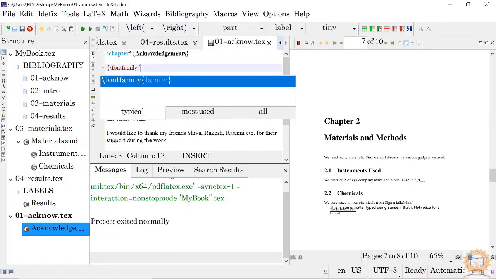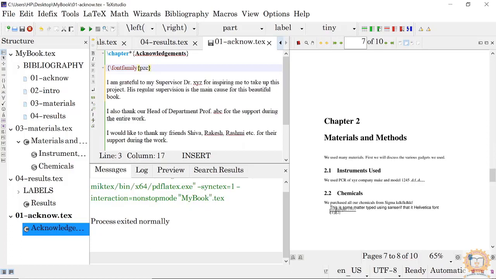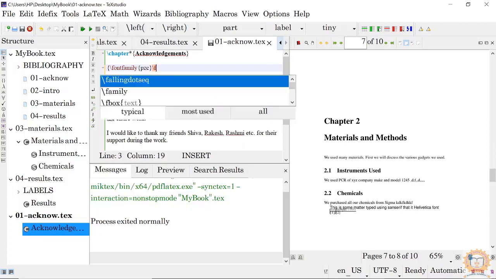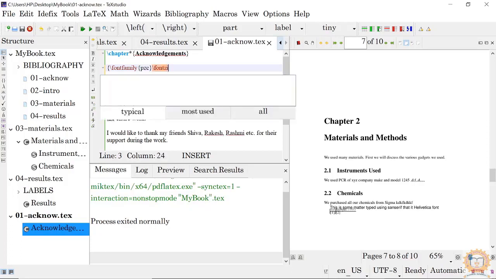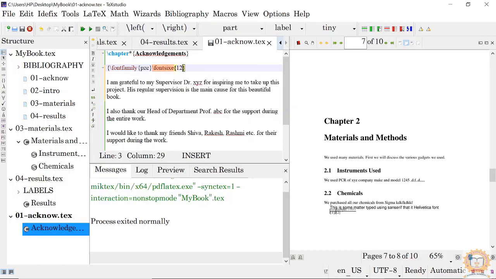The family name is PZC, Job Sanctuary. If you want to use the Job Sanctuary font family, then font size, okay, I will use 12 size with 16 leading size.